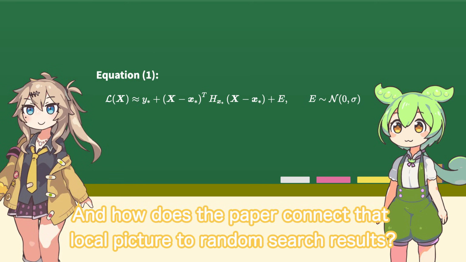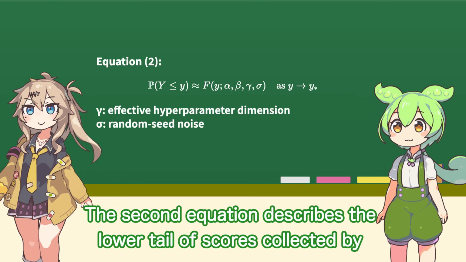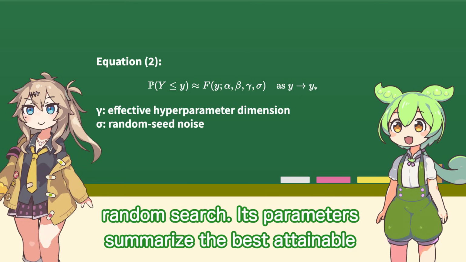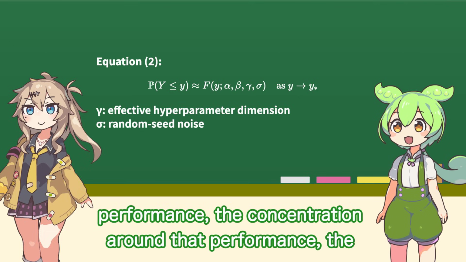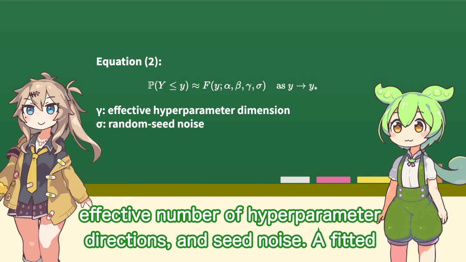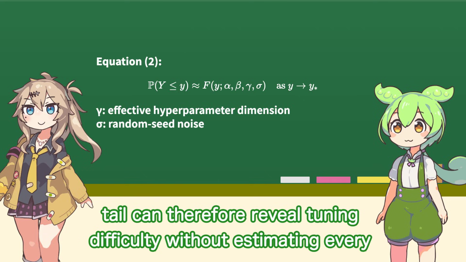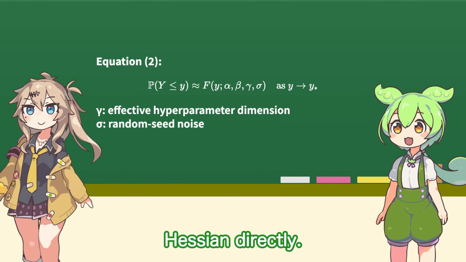And how does the paper connect that local picture to random search results? The second equation describes the lower tail of scores collected by random search. Its parameters summarize the best attainable performance, the concentration around that performance, the effective number of hyperparameter directions, and seed noise. A fitted tail can therefore reveal tuning difficulty without estimating every Hessian directly.